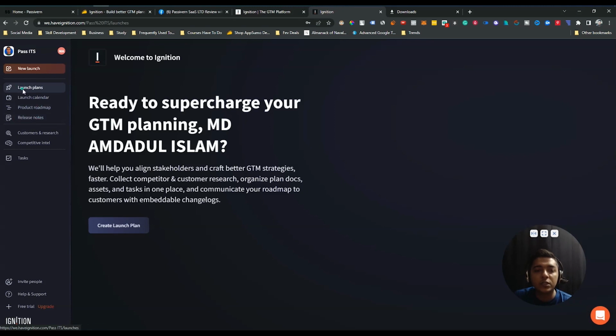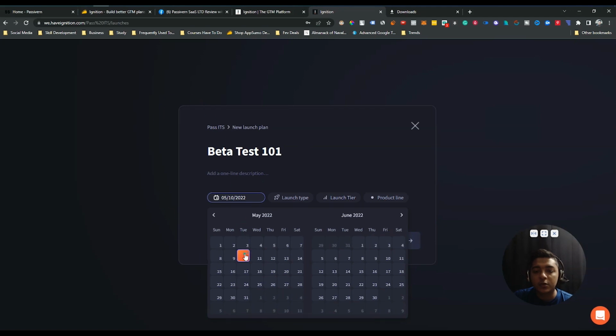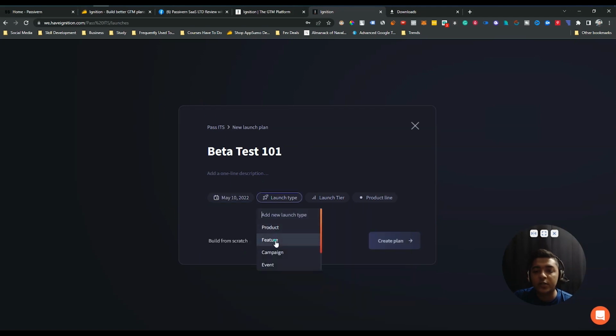If I go to this launch plan, and here see create launch plan, I have to create the launch plan. So I'm creating it. Just select create launch plan, and here add the name of your launch. Suppose I'll add beta test 101. So this is the name of my new launch. Suppose I'm going to launch a new product or new software, and the name of the software is beta test 101. And here you can select the launch date. Suppose launch date is 10, and launch type: product, feature, campaign, event, company, and other. Suppose I'll select product.